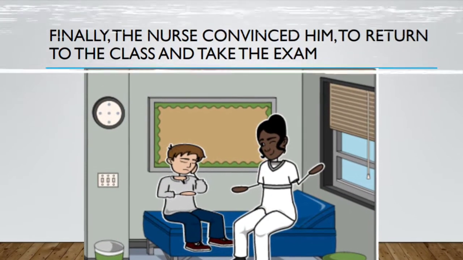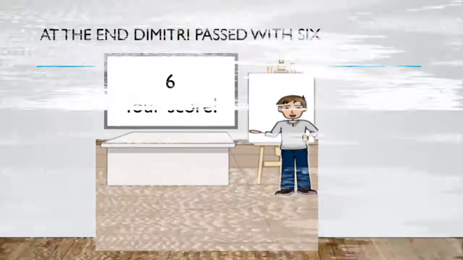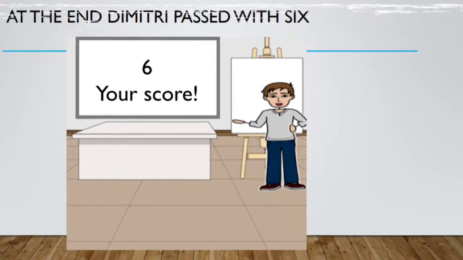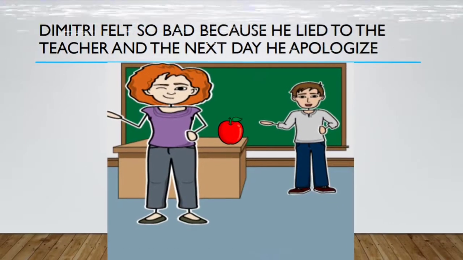Finally, the nurse convinced him to return to the class and take the exam. At the end, Dimitri passed with a 6. Dimitri felt so bad because he lied to the teacher, and the next day, he apologized.